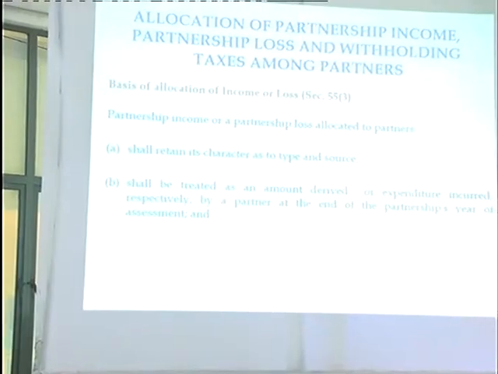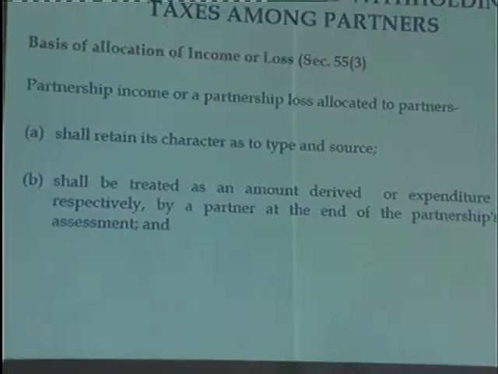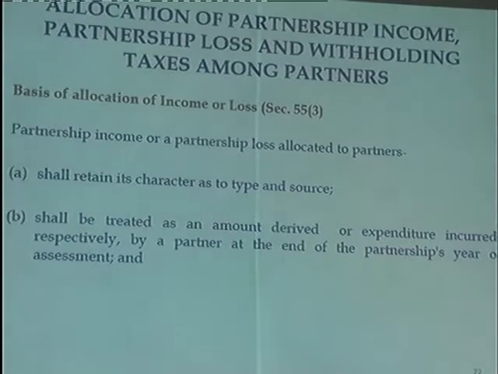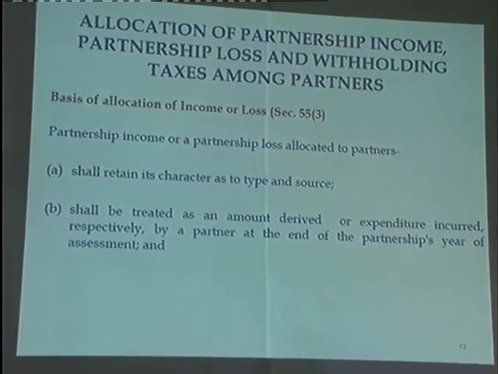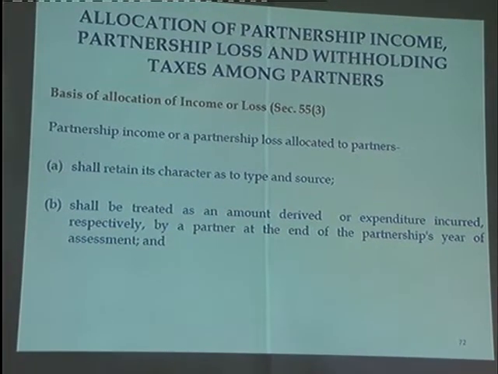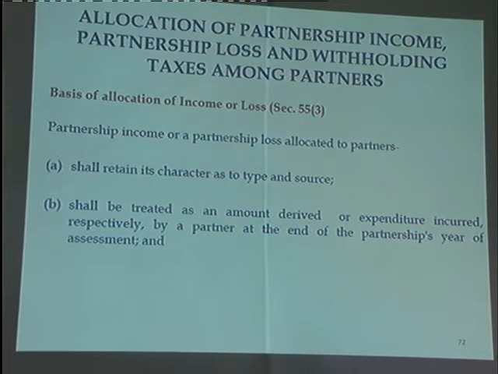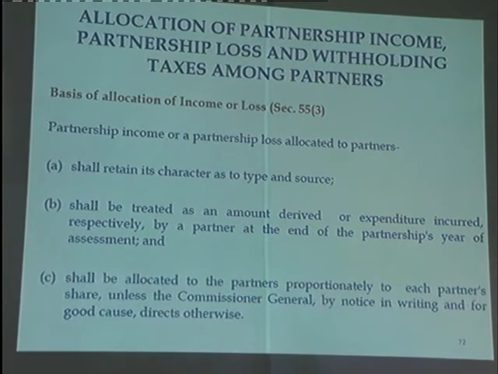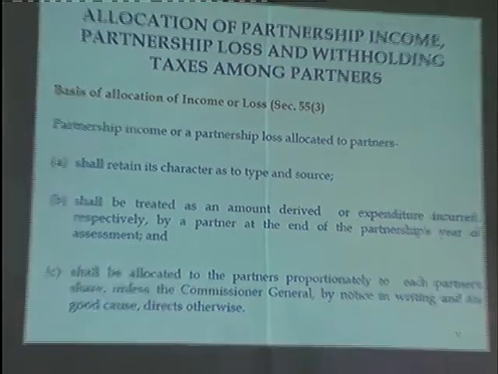It shall be treated as an amount derived or expenditure incurred respectively by the partner at the end of the partnership year of assessment. So at what point is it allocated? We'll assume at the end of the year of assessment. It shall be allocated to the partners proportionately to each partner's share unless the Commissioner General by notice in writing and for good cause directs otherwise.